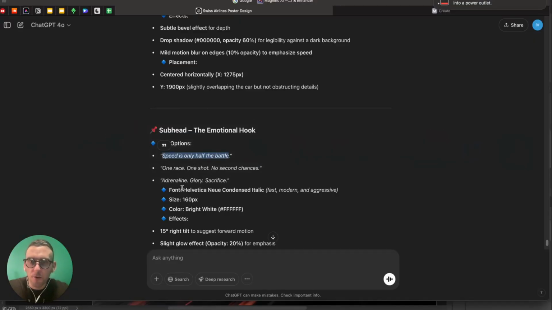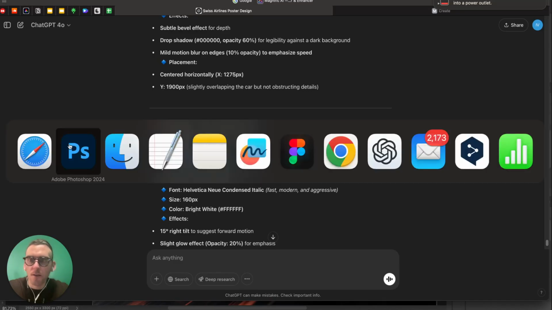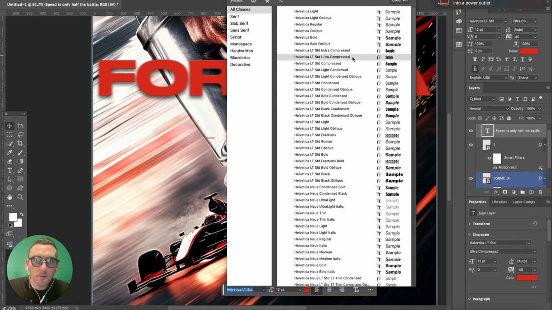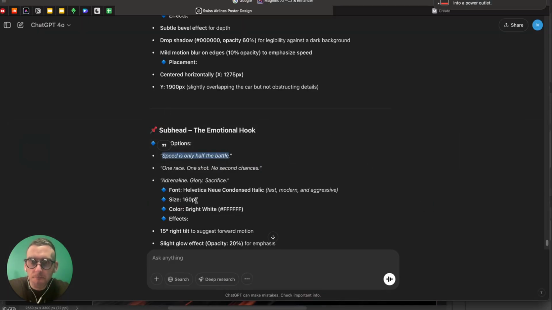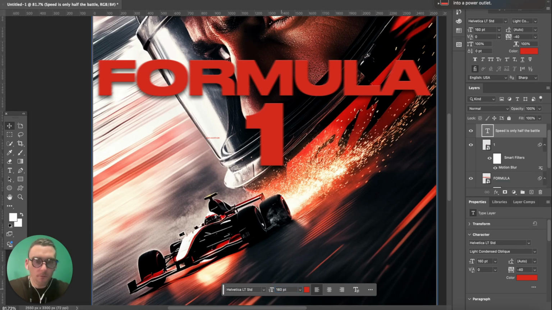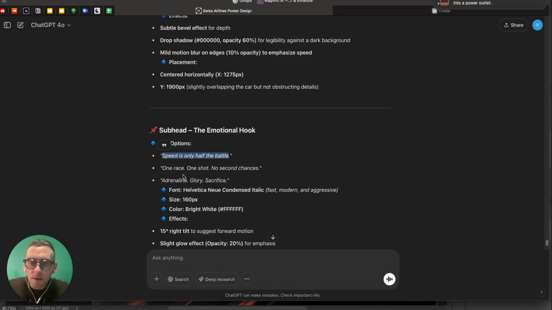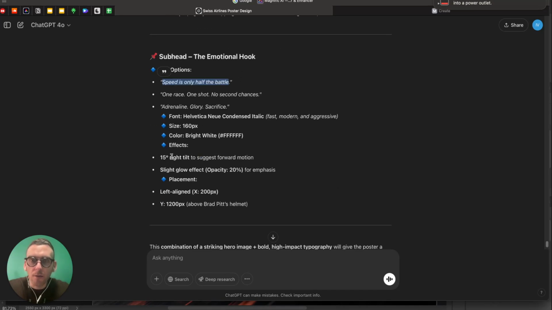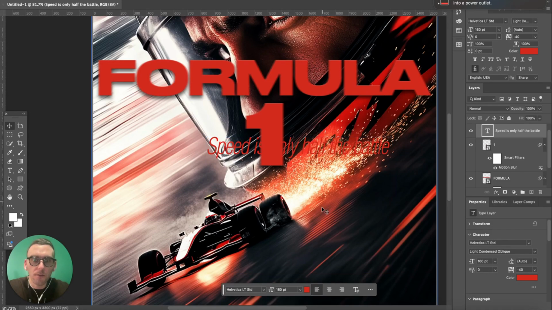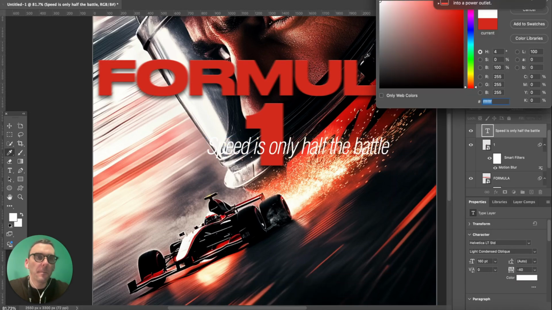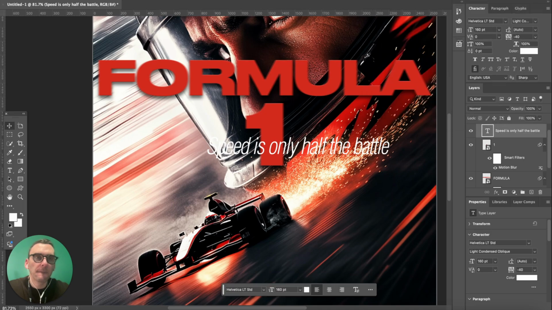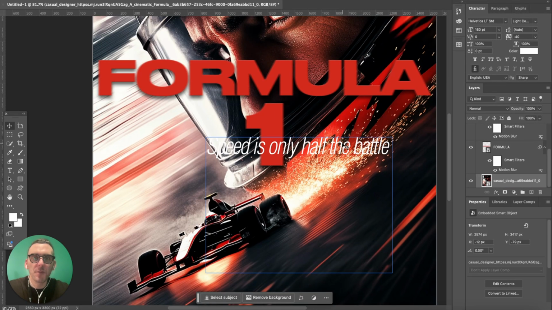Okay, what size? Font Helvetica Neue condensed italic, Helvetica condensed. This one's pretty close. And then what size? 160 pixels. Bright white, and then 15-degree right tilt. Cool, speed is only half the battle.